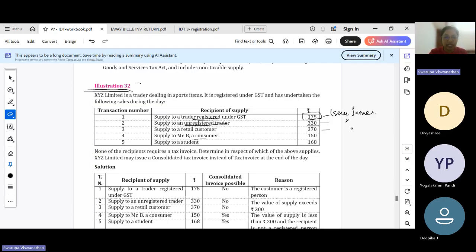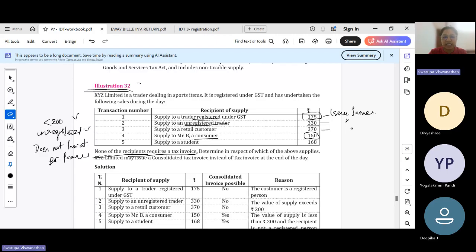Supply to Mr. B, a consumer, 150 rupees. So it covers the conditions. It is less than 200, unregistered, and none of the recipients require an invoice. So the recipient does not insist on an invoice.